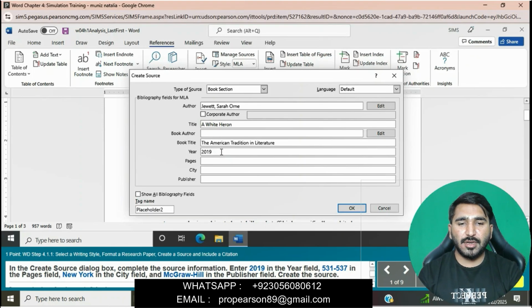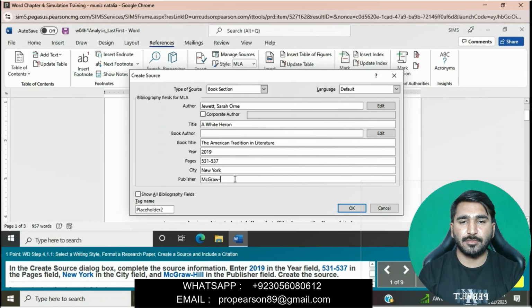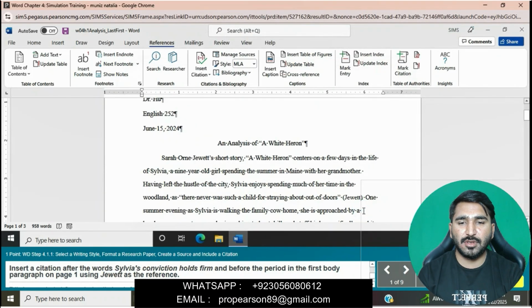Enter 2019 in the year field, 531-537 in the page field, New York in the city field, and McGraw Hill in the publisher field. Then click on OK to create the source.